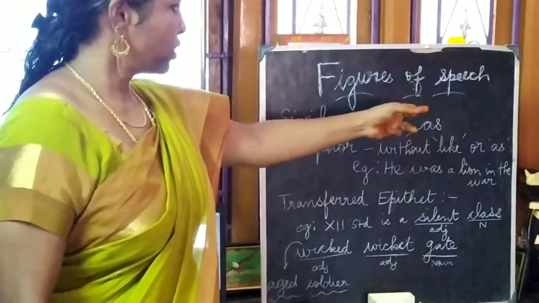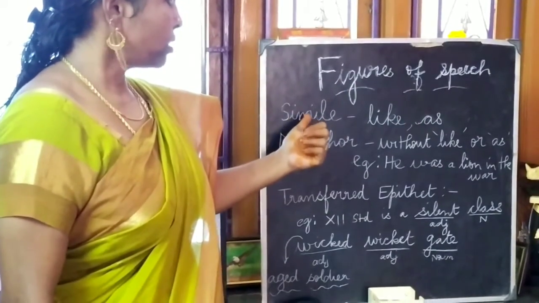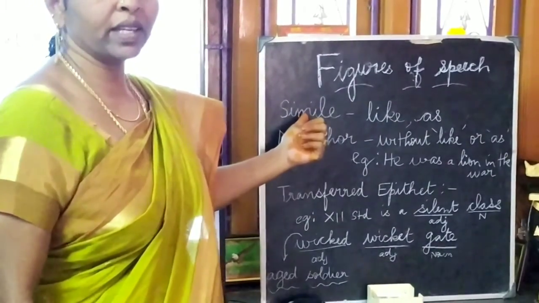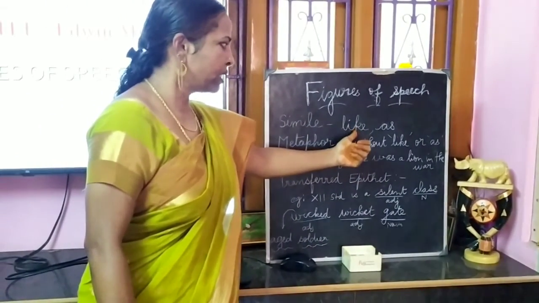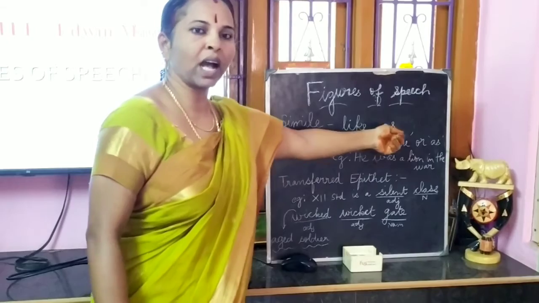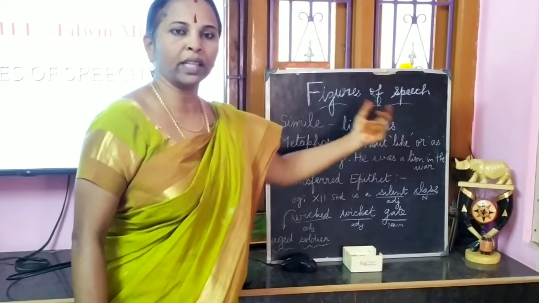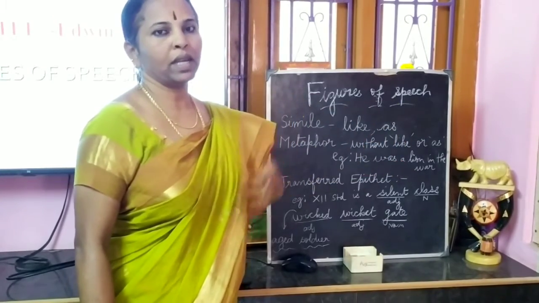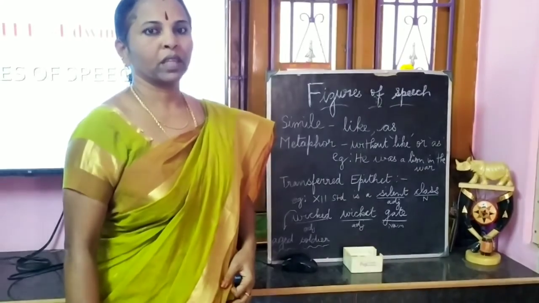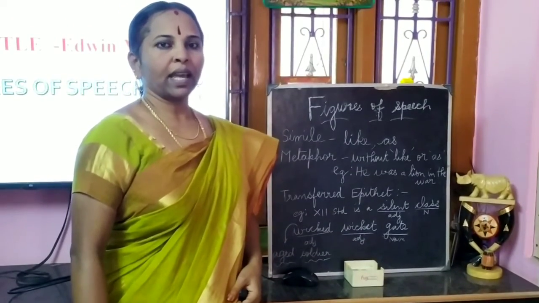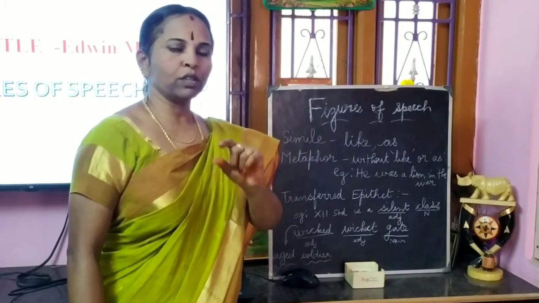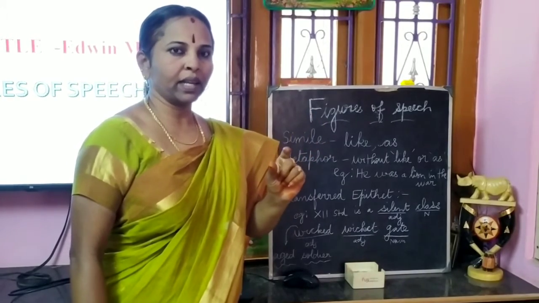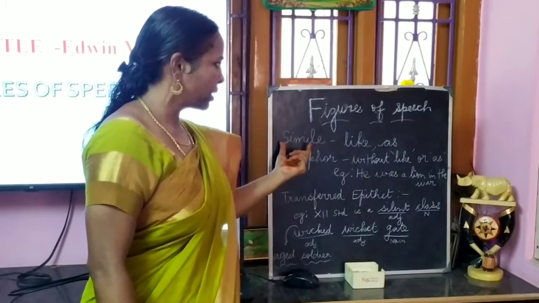Figures of speech. Simile. How will you identify it? When you see words of comparison like or as being used and something is compared, then it is simile. For example, she danced like a peacock. So when the word like or as is used and it is compared, then it is simile.